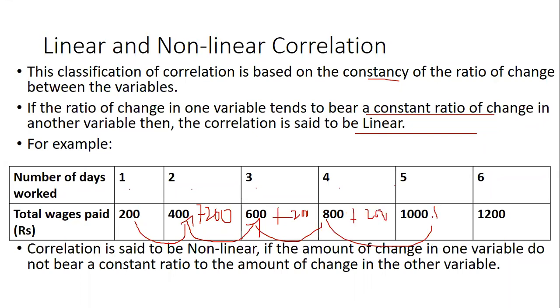So this plus 200 is the constant change. So this is known as linear correlation. There is the same type of change happening between two variables.